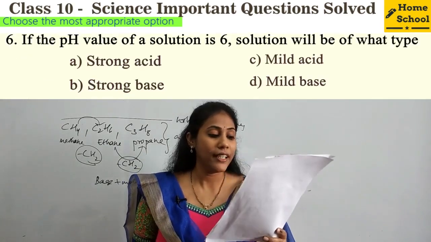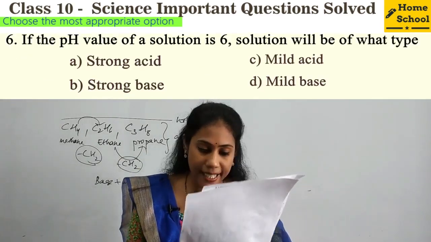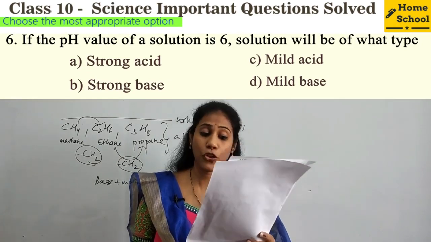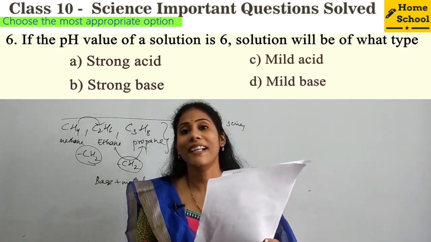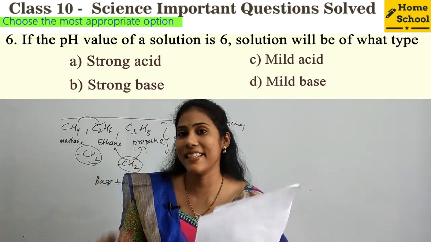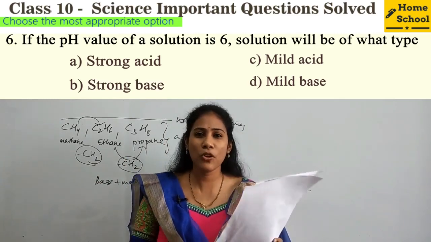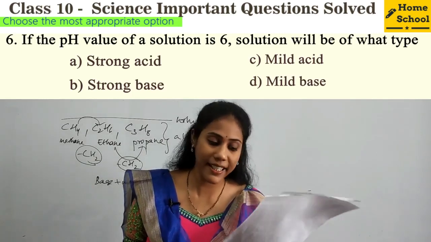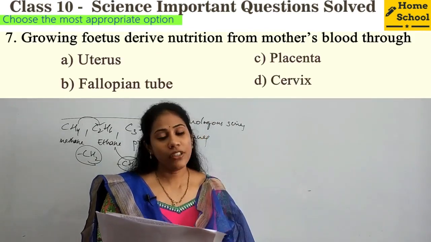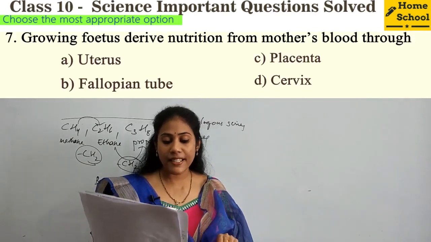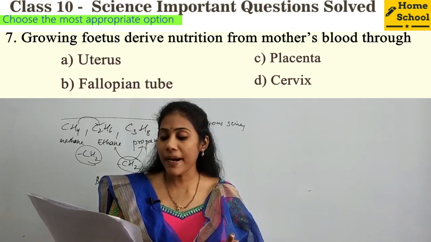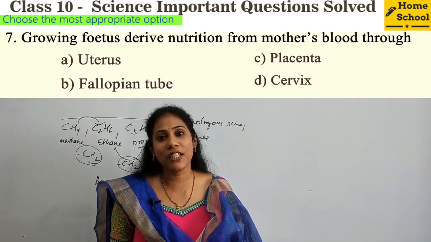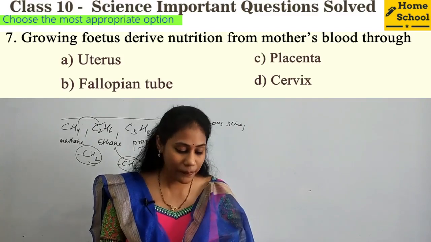Next one, sixth question. If the pH value of a solution is 6, the solution will be of what type? Strong acid, strong base, mild acid and mild base. It is mild acid. pH is 6, almost near to 7, isn't it? So mild acid. Option C is correct. Seventh question, quite an easy question. Growing fetus derives nutrition from mother's blood through placenta. Definitely, I need not read the options. It is placenta, right? Okay.